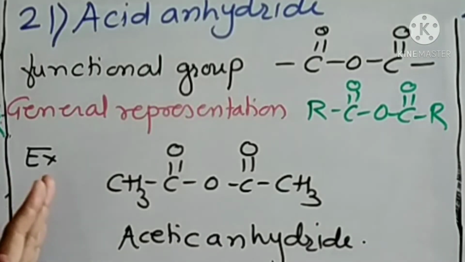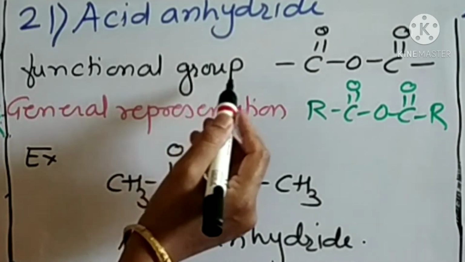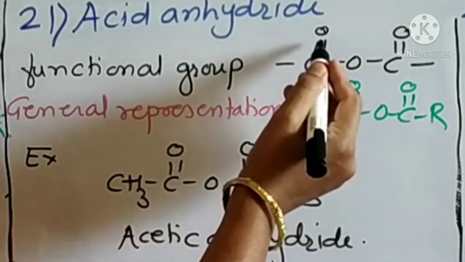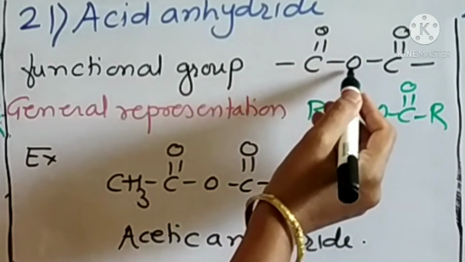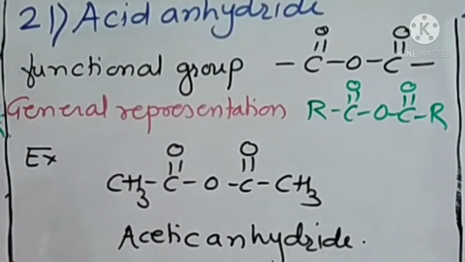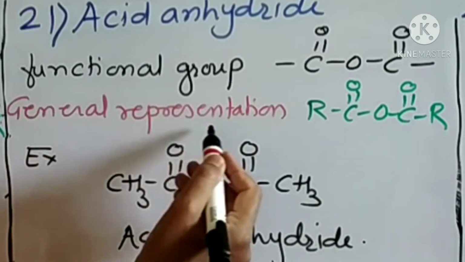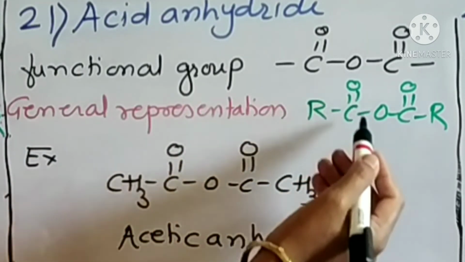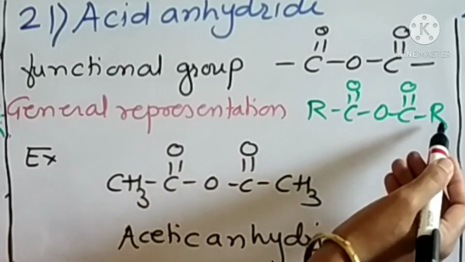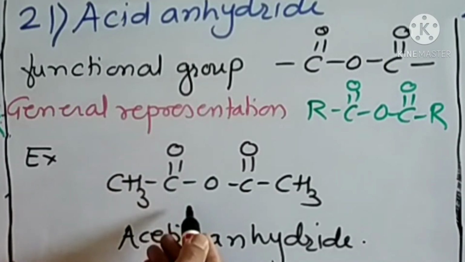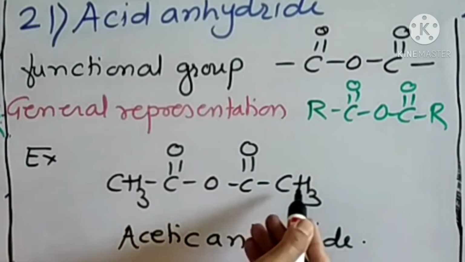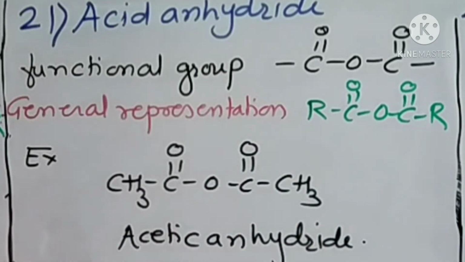The next one, acid anhydride. Functional group of acid anhydride is C double bond O, C double bond O. That is, two carbonyl groups are bonded to one oxygen atom. Then general representation is R C double bond O, C double bond O, R. And example is CH3 C double bond O, C double bond O, CH3. This is acetic anhydride. Now how is it formed?